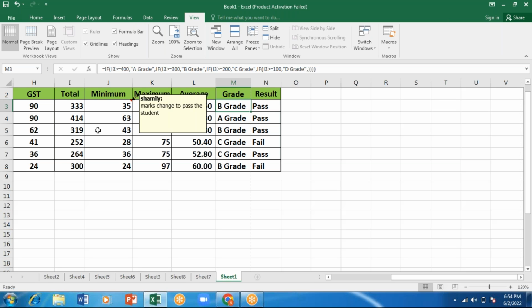In that case, it is called a nested formula, nested function.